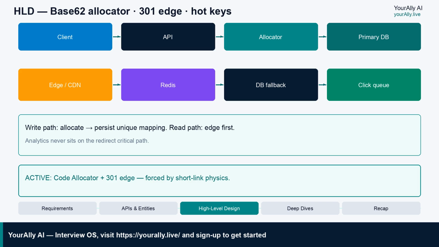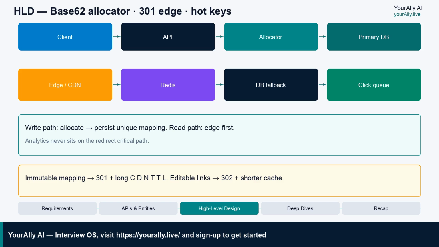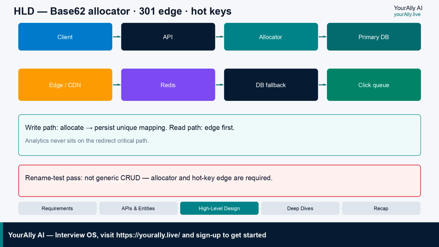Read path: client hits the edge, CDN or similar, then optional Redis, then database fallback. For immutable mappings, 301 lets the edge hold the location for a long TTL. Click events fan into an async queue toward analytics. They do not block the redirect story you defend. Strong uniqueness on write, eventually consistent cache on read if a short stale window is product acceptable. Those boxes, allocator and 301 edge, pass the rename test. If you only drew load balancer, service, database, you failed the physics.